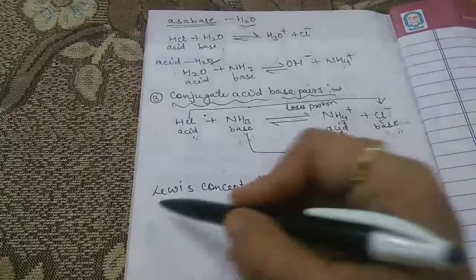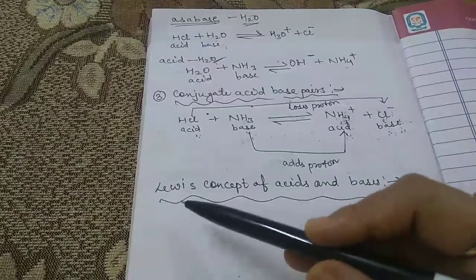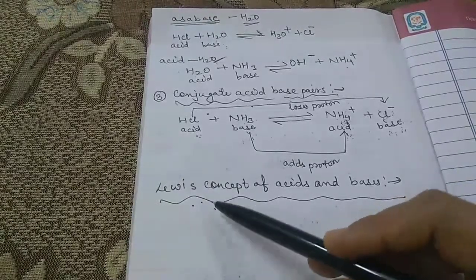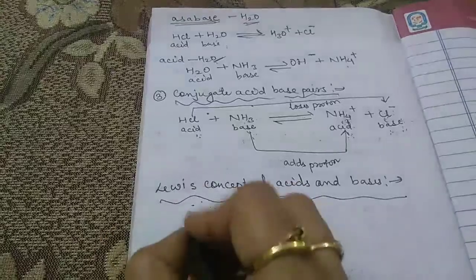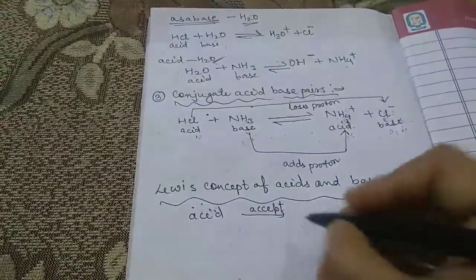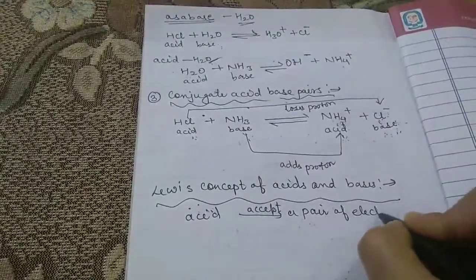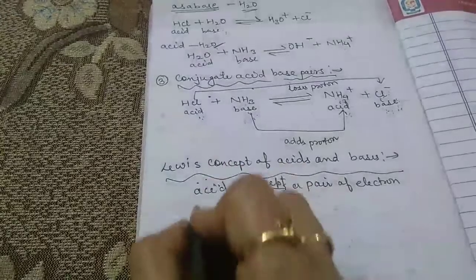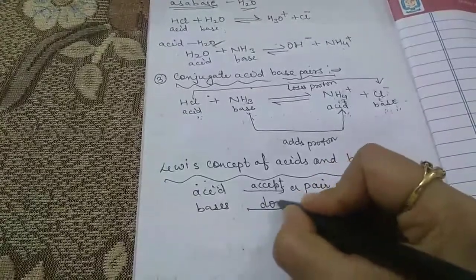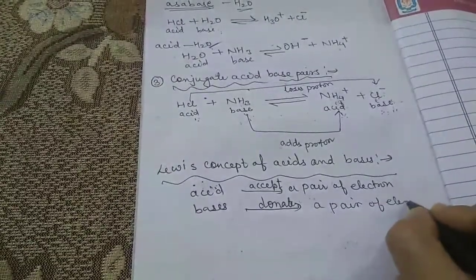According to the Lewis concept, an acid is a substance which can accept a pair of electrons, while the bases are the substances which donate a pair of electrons.